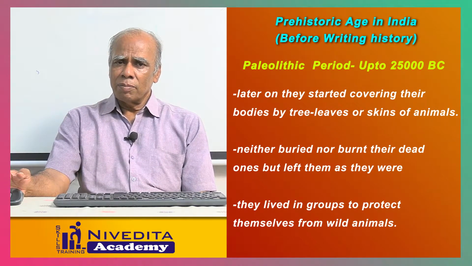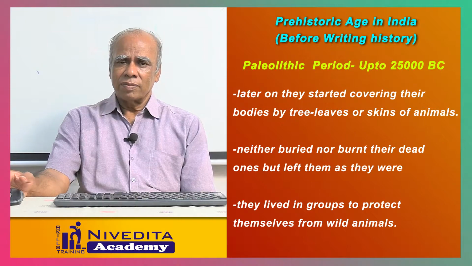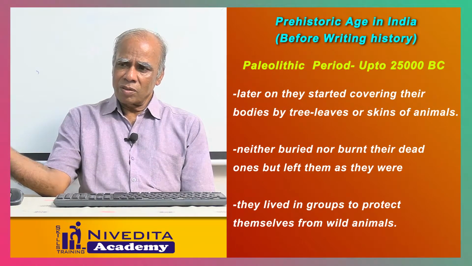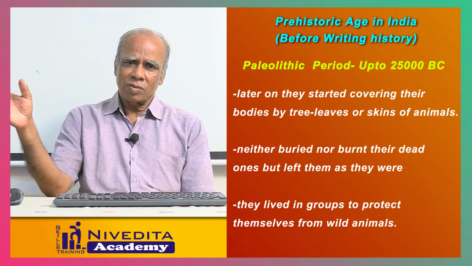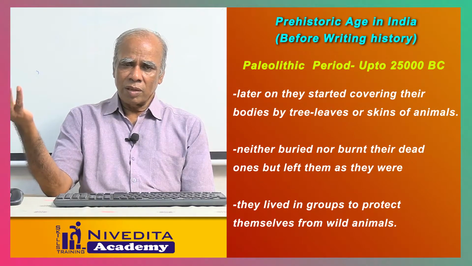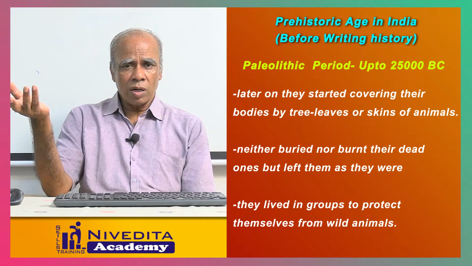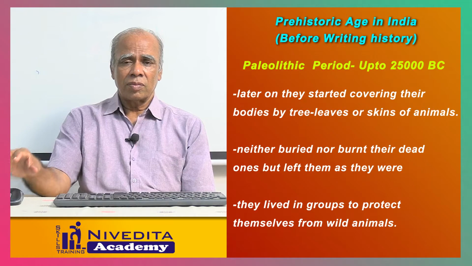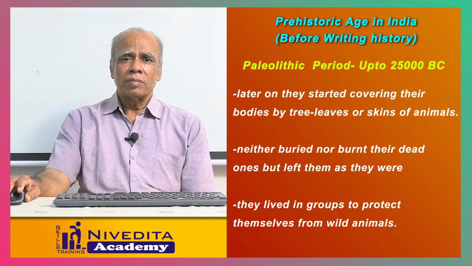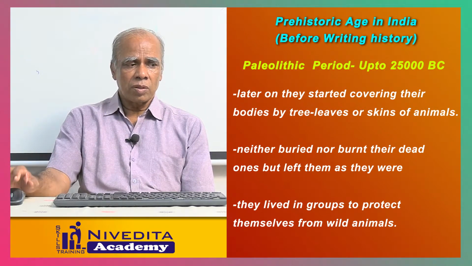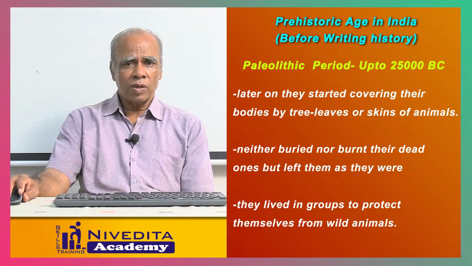They did not bury their dead bodies after death. The dead bodies were found as they were on the ground. The bodies were not burnt, and they were also not buried. Later on, they started putting the dead bodies in big pots and burying them in the ground.